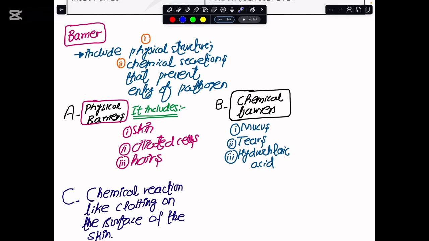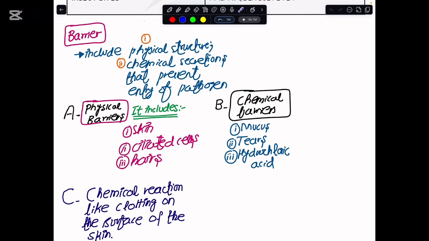So if I were to tell you about the fundamental mechanical or physical barriers that our body has got, in that we have the skin. And then in the airways we have the trachea and the bronchus, which would have ciliated cells in them. And likewise, in our nose we have got these hairs, and they again act as a mechanical or physical barrier, and they would not allow the entry of the pathogen into your body. If I were to talk about the chemical barriers.